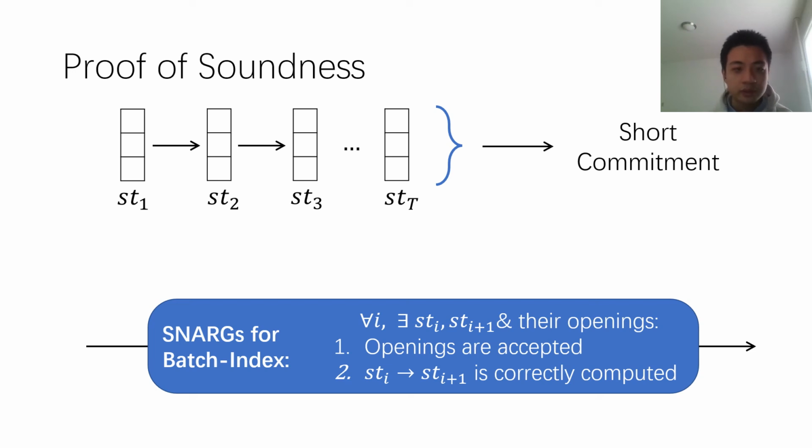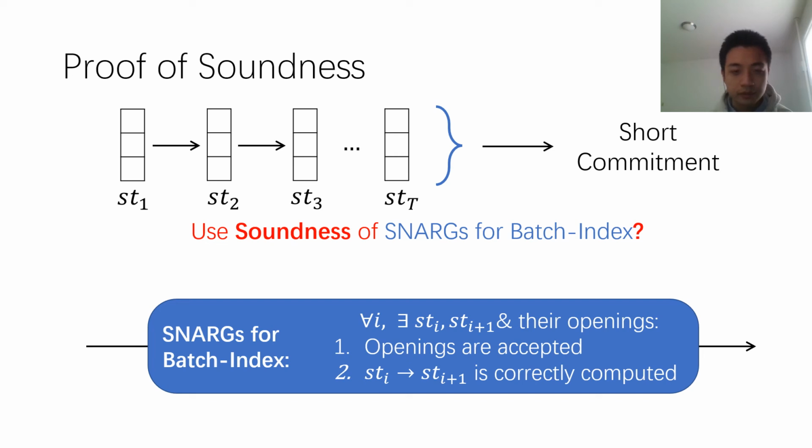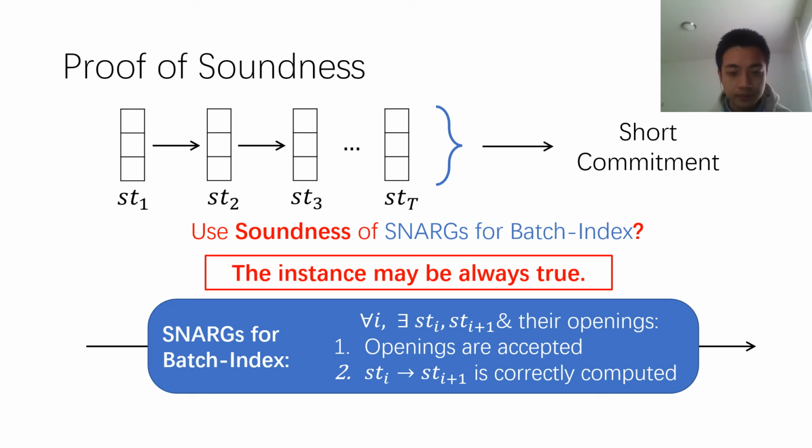So for now, let's assume we already have such SNARGs for batch index language. How do we prove the soundness? Our first idea is to use the soundness of SNARGs for batch index language. However, we cannot do this directly because the instance may be always true, since this commitment is a short commitment, and there might be multiple openings for any particular index i.